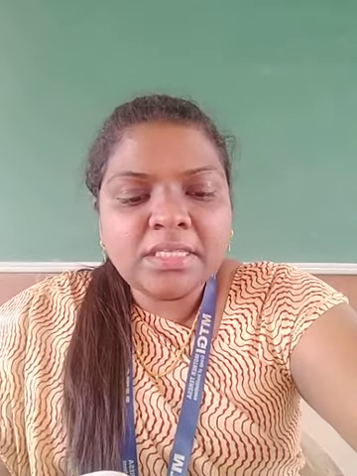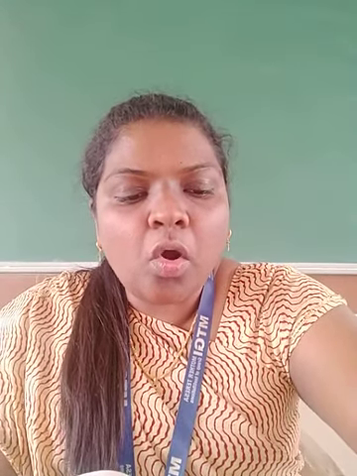Next we will go to the thalamus. The thalamus is situated at the base of the cerebrum. We have seen the cerebrum, and below this cerebrum is the thalamus. It consists of two ovoid masses separated by the third ventricle.